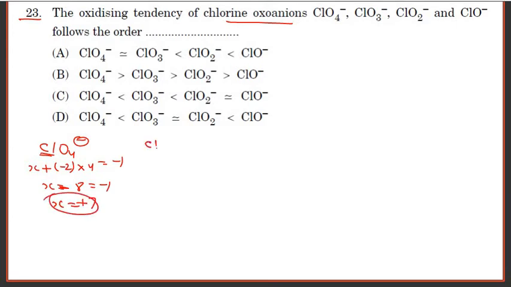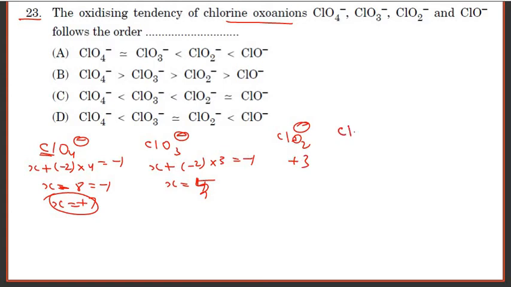Similarly, for ClO3 minus, X minus 2 into 3 equals minus 1, so X equals plus 5. For ClO2 minus, you will get oxidation state plus 3. For ClO minus, you will get oxidation state plus 1.